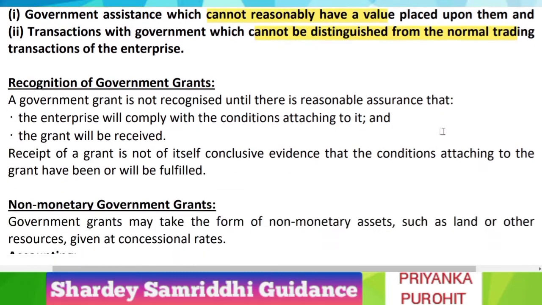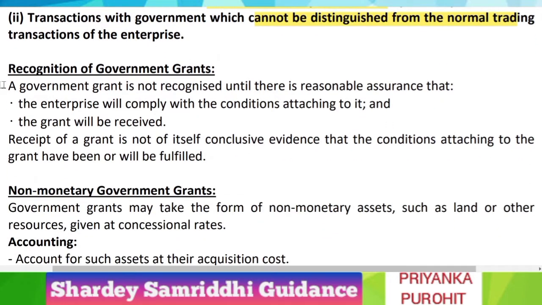So the first point is how and when to recognize government grants. A government grant is not recognized until there is reasonable assurance. The words which I am highlighting, you can also highlight in your notes, because these are the keywords which you have to mention in the exams to get full marks for the accounting standard questions.